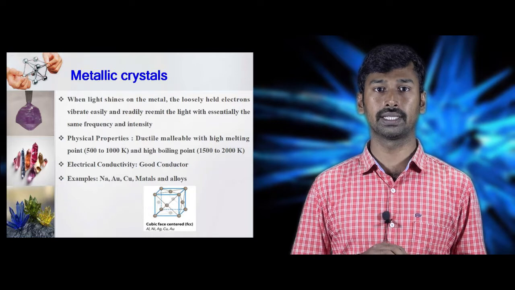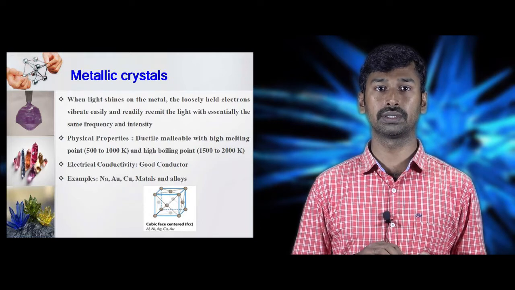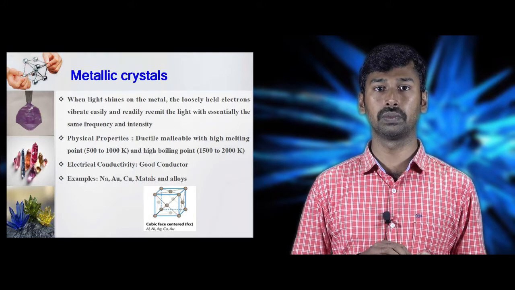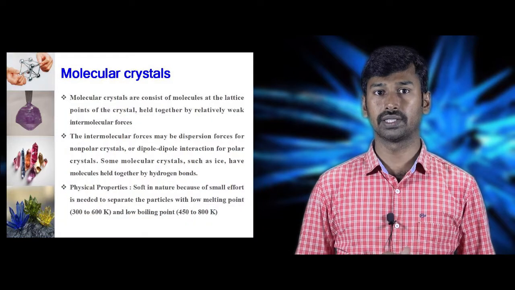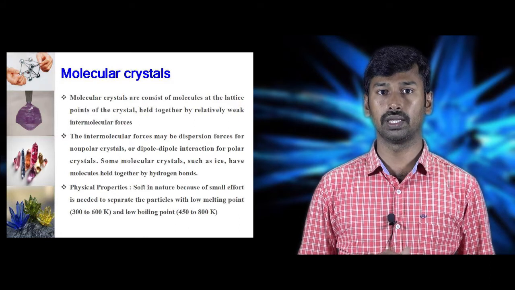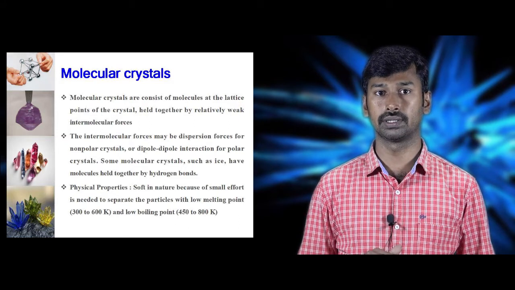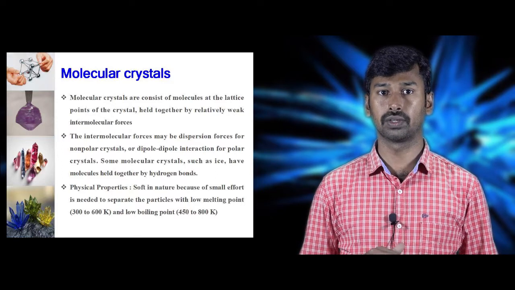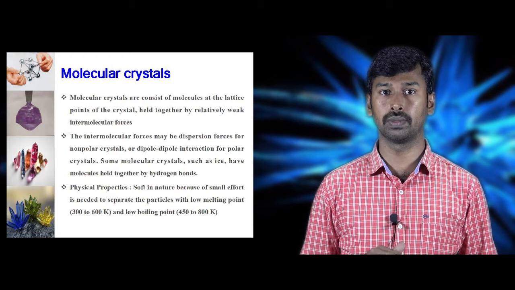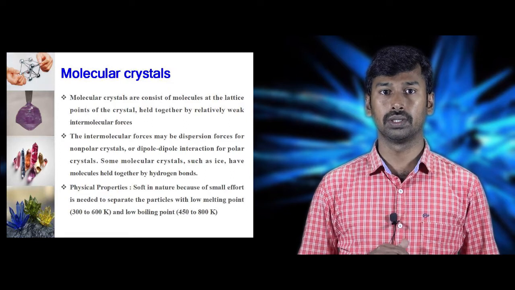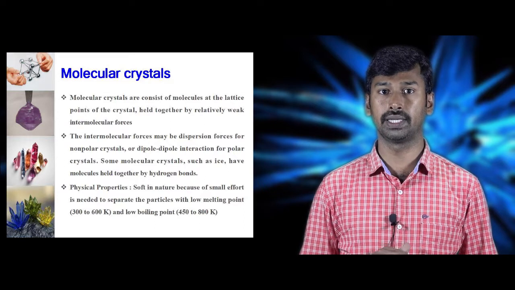The figure shows the metallic crystals, that is nothing but face center cubic system of copper or gold, which has the atoms at the corners of the cube and face of the cube. The fourth classification of the crystalline solids is molecular crystals. These molecular crystals consist of molecules at the lattice points of the crystals held together by the relatively weak intermolecular force. These intermolecular forces may be dispersive force for the nonpolar molecules or dipole-dipole force in the case of polar molecules. Some molecular crystals such as ice have the molecules held together by hydrogen bonds.